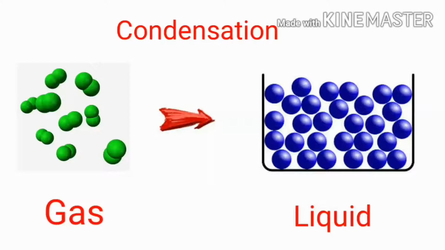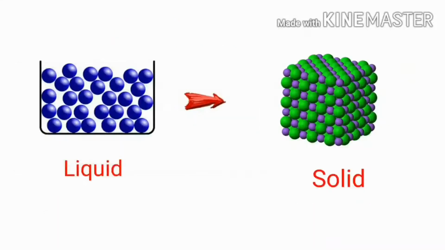And this process is called condensation. Similarly, when a liquid gets cooled, the molecules start coming even closer to one another. So what will happen? Finally, the molecules of liquid never move around. It becomes solid. This process is called freezing.